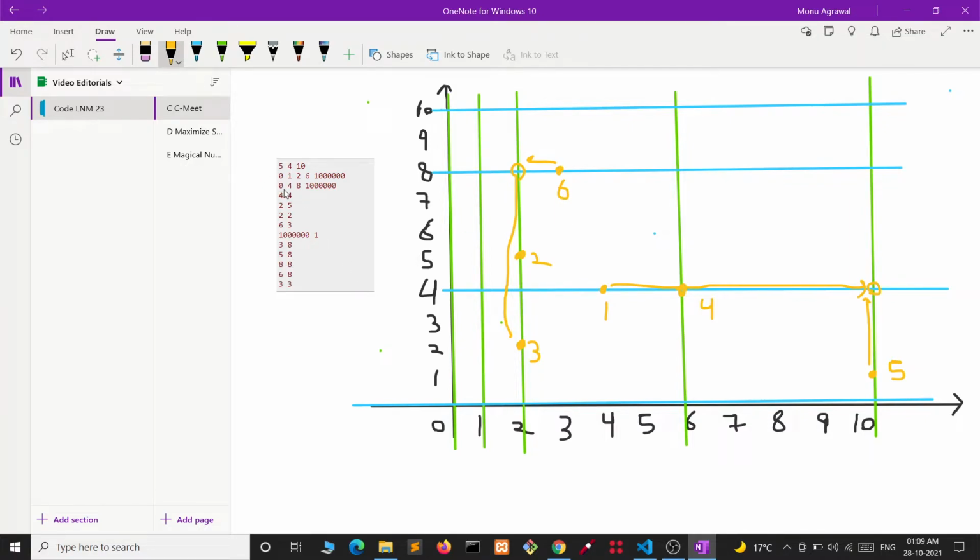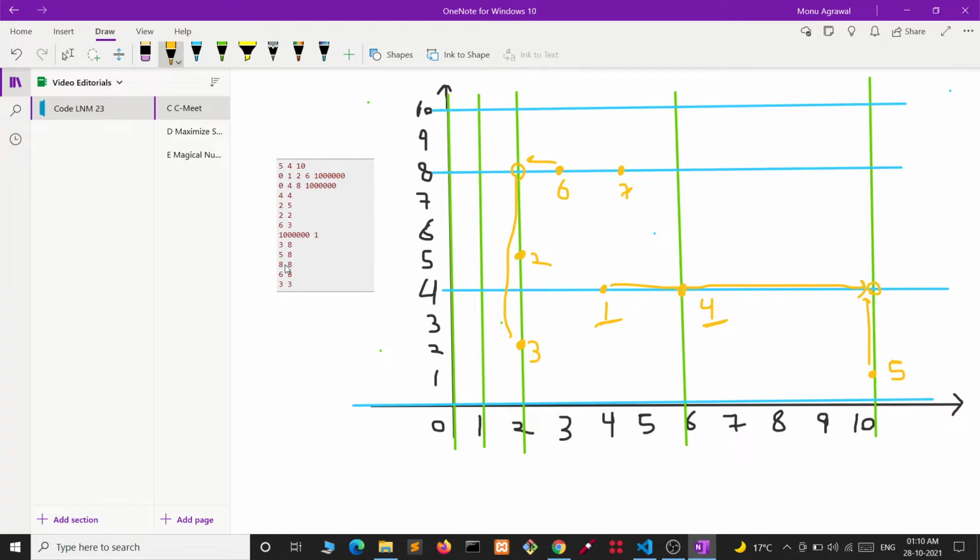Now let's take another house. It is at coordinate 5, 8. Okay, 5, 8. This is the coordinate of the person having house 7. We can see that it will never be able to meet with the persons at house 1 and 4 only, because all the others will be able to meet him. This one will meet by going up, this will also meet by going up, and 6 and 7 are already on the horizontal line, so they will be able to meet each other.